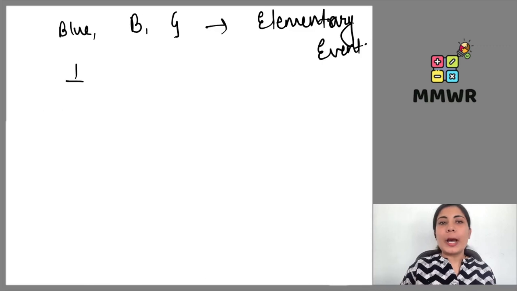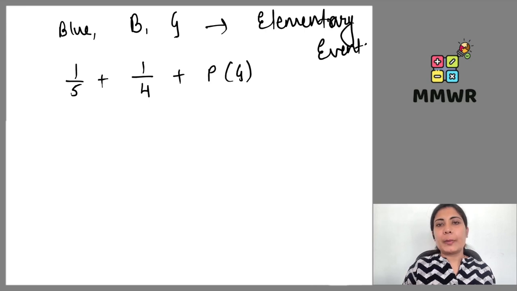Probability of blue marble is 1 upon 5 plus probability of black marble is 1 upon 4 plus probability of green marble. Probability of green marble is not given to us. That is why I am writing it as it is, probability of green marble. The sum should be 1.